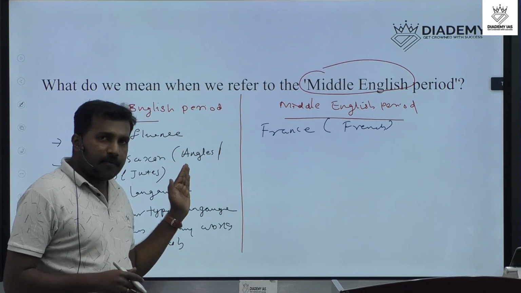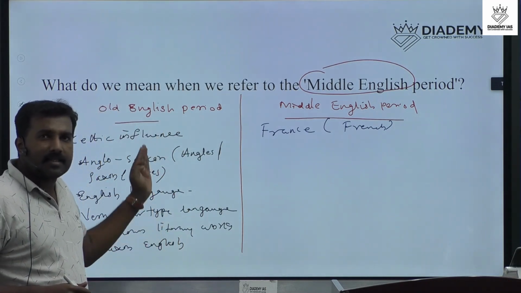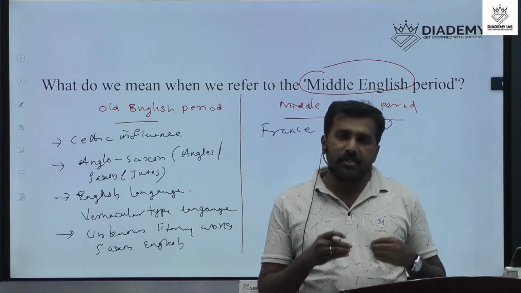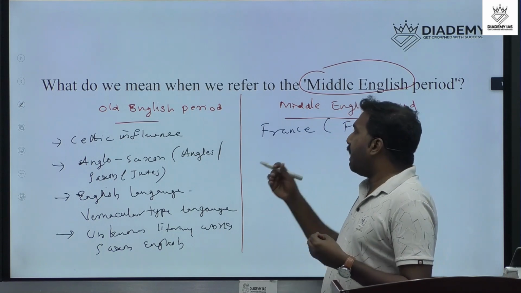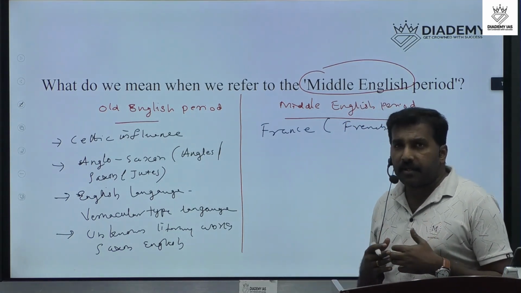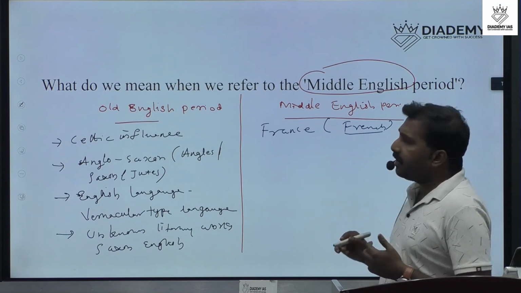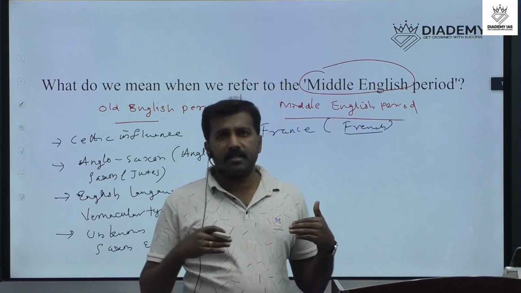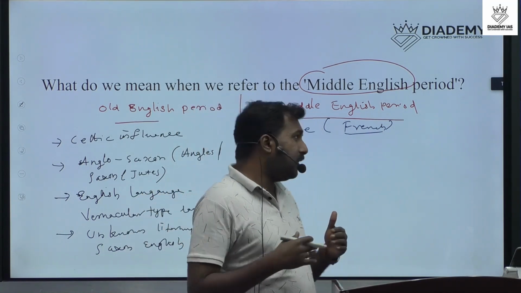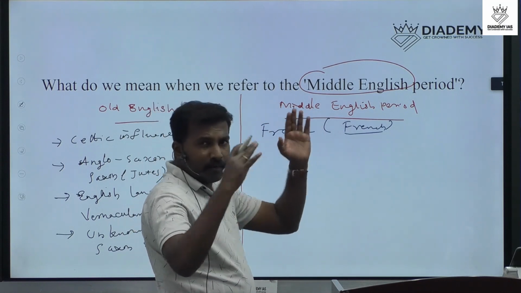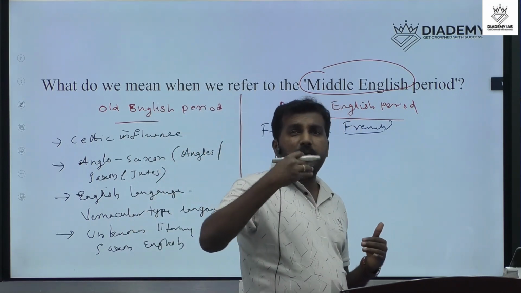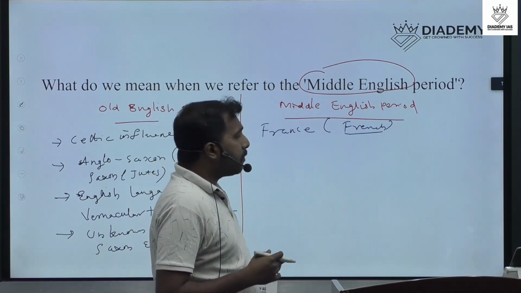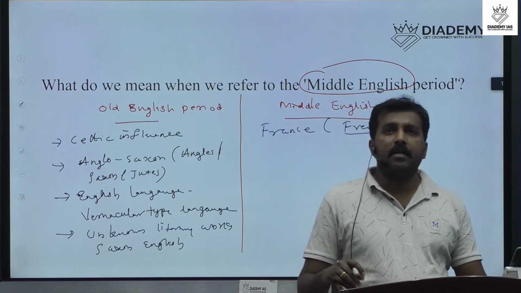Before that, under the Anglo-Saxon administration, English was the language normally used. After the influence of the Normans, a new language, French, spread all over the England region, because the Normans are a group of people from France.